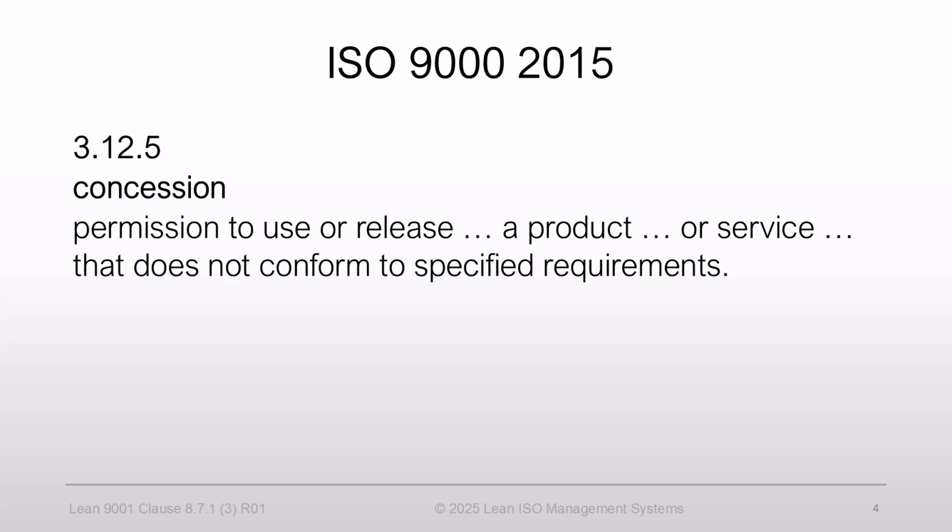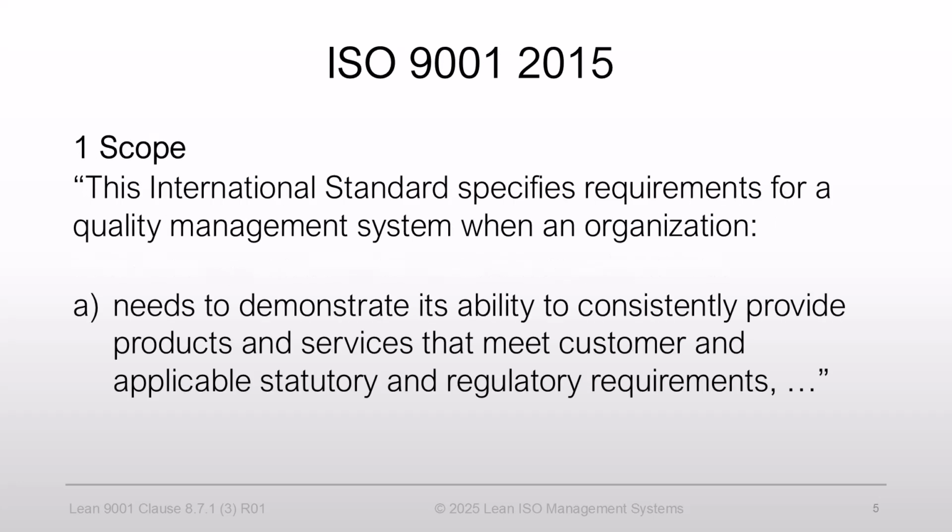I struggle to understand how a quality-focused standard can explicitly allow non-conforming outputs. Isn't that a direct contradiction of the standard's intent? I think it is. The scope of ISO 9001 states, this international standard specifies requirements for a quality management system when an organization needs to demonstrate its ability to consistently provide products and services that meet customer and applicable requirements. So, how can an organization demonstrate its ability to consistently provide products and services that meet requirements and ship non-conforming products? Okay, let's get back to reality.